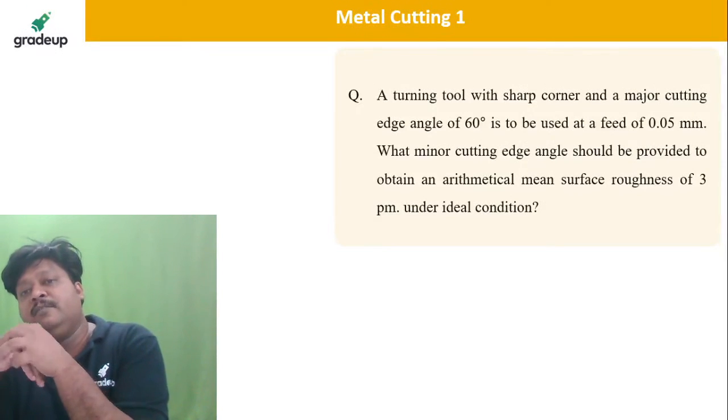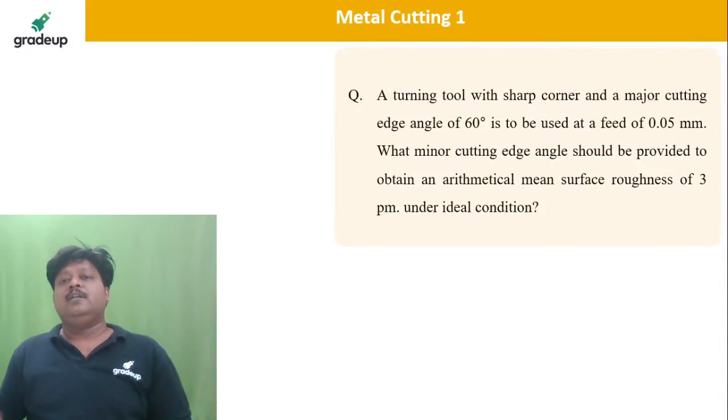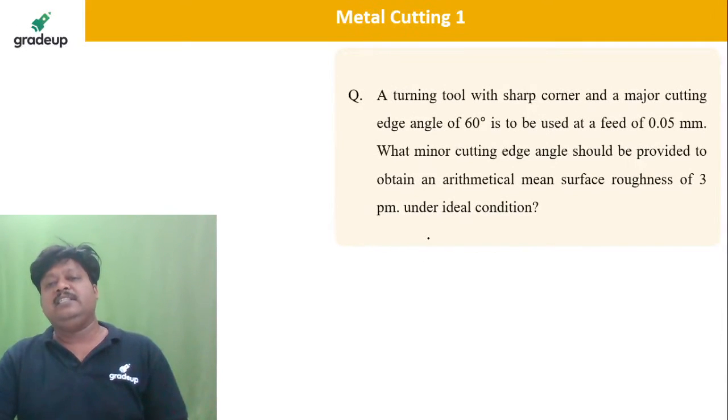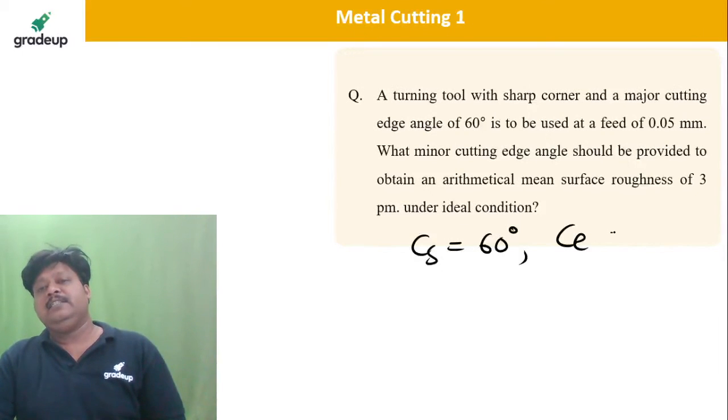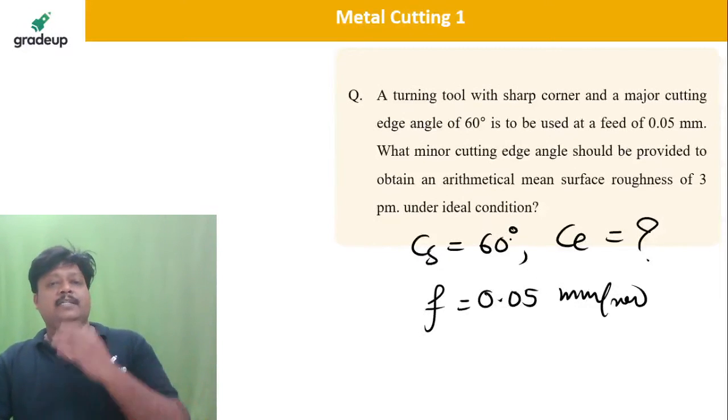Yes, solve this question. A turning tool with the sharp corner and principal cutting edge angle CS is given as 60 degree. CE they want to know, and feed is given 0.05 mm per revolution, right?